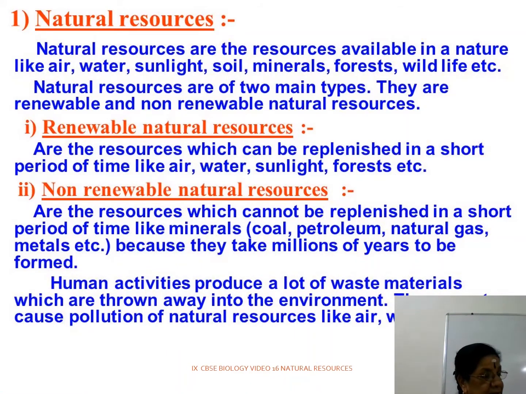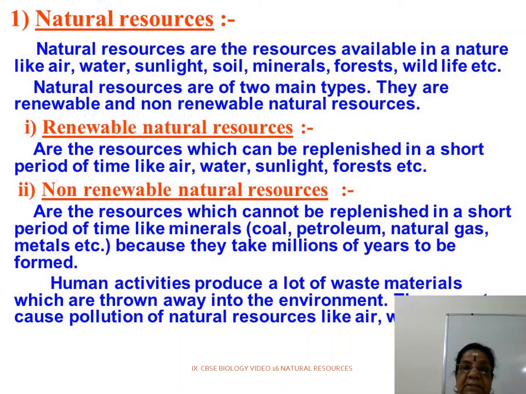Natural resources, as we know, are the resources available in nature like air, water, sunlight, soil, mineral, forest, wildlife. And natural resources normally are of two types: renewable and non-renewable natural resources. In geography you have studied this, recollect. Renewable natural resources are the resources which can be replenished in a short period of time like air, water, sunlight, forest.